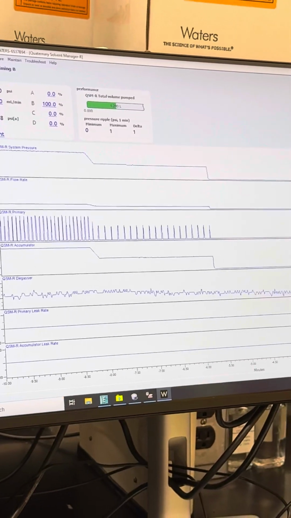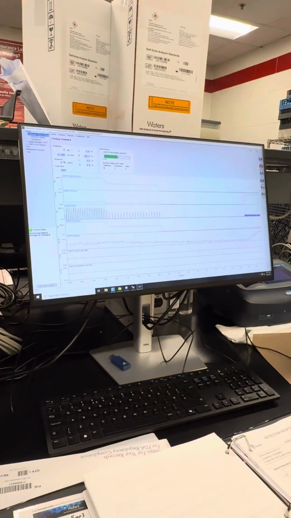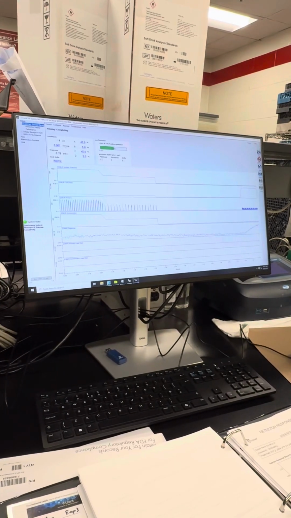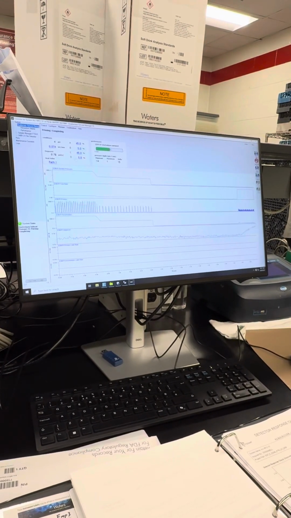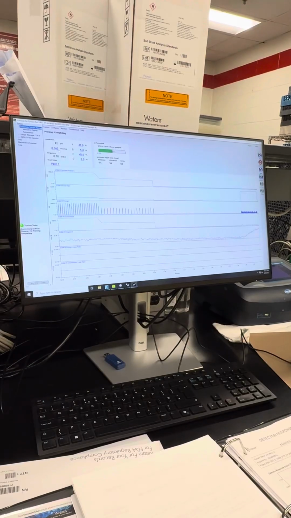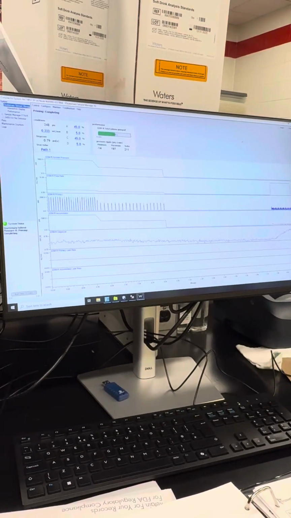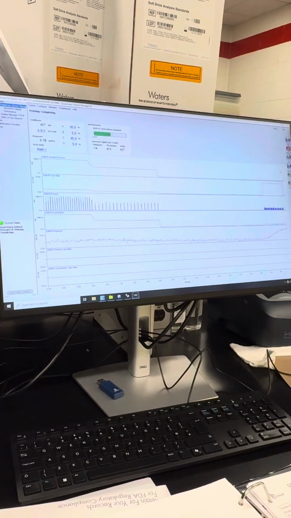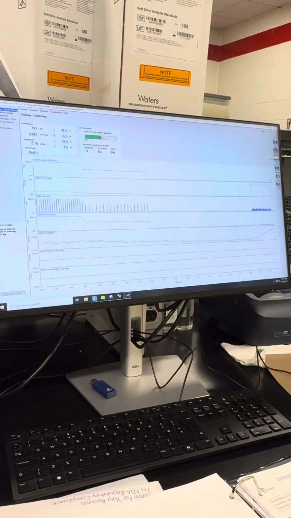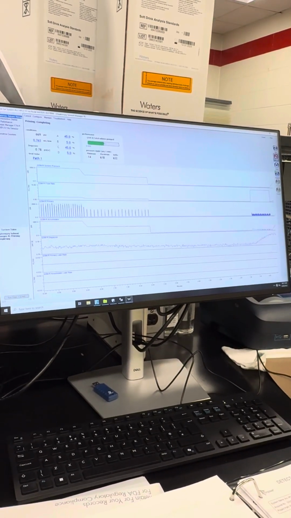Yeah, so it's been about a minute. So now it stops priming, and it sets up those initial conditions that I had there. See, that'll start to pump up. Stop the flow there.